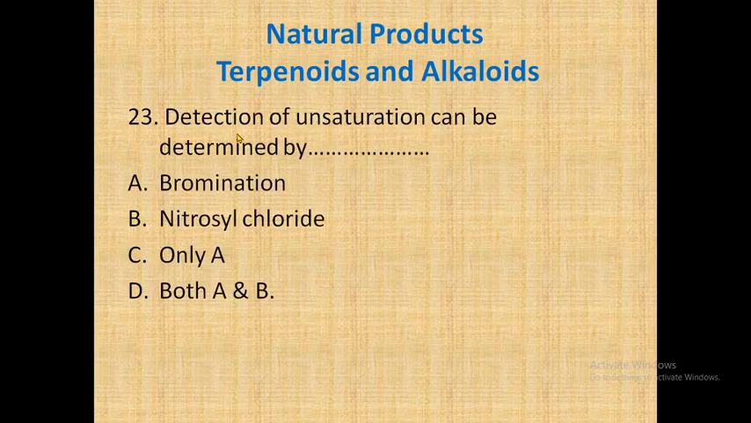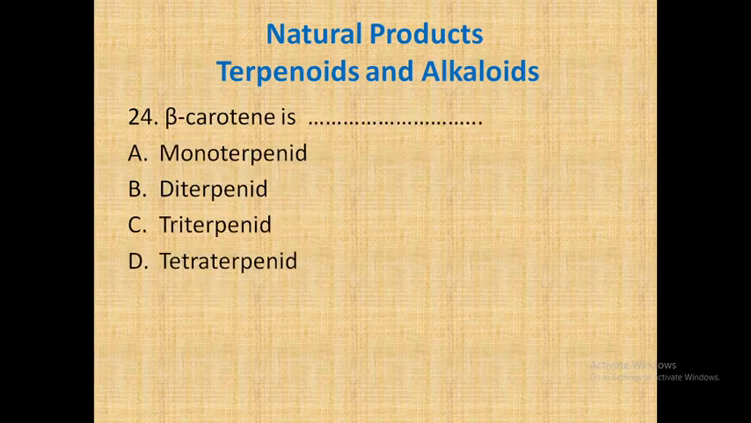Detection of unsaturation can be determined by. Option A, bromination, B, addition of nitrosyl chloride, C only A, or D both A and B. Detection of unsaturation can be determined by bromination, hydrogenation, and addition of nitrosyl chloride. All different types of reactions are used for the detection of unsaturation. But here bromination and nitrosyl chloride, both reactions can be used for the detection of unsaturation, and hence option D is the correct option, both A and B. Let's go for the next question.